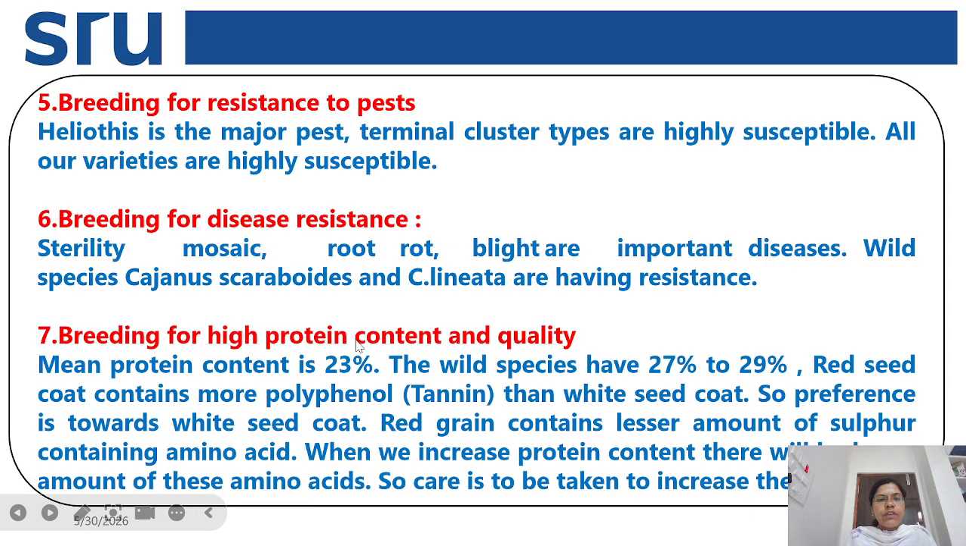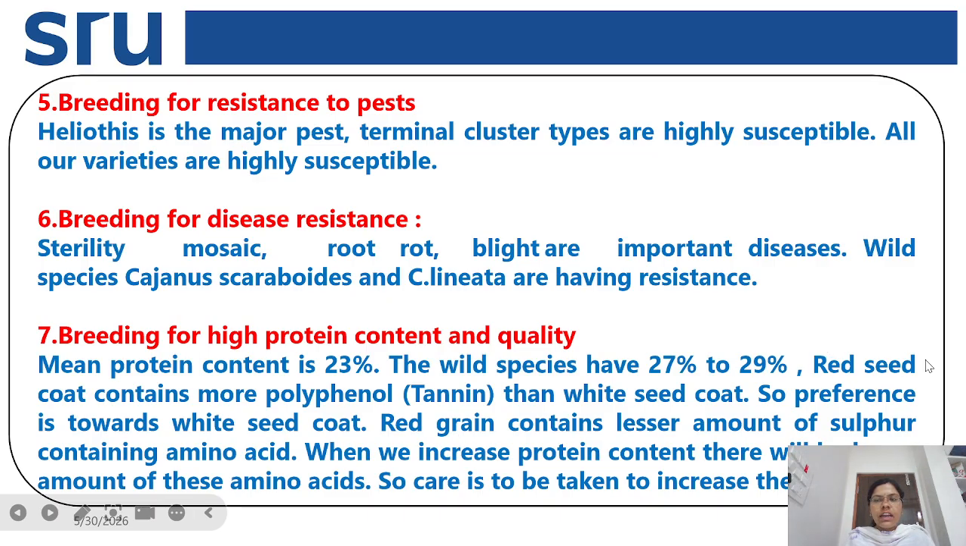And next is breeding for high protein content and quality. Generally, in pulses, the protein content and the quality are very important. So we have to take care while developing varieties with high protein content and quality. Generally, the mean protein content is 23% in case of red gram, and the wild species have around 27 to 29%.